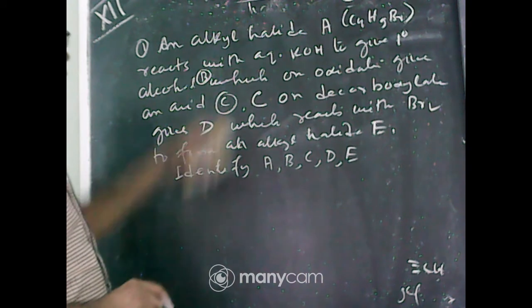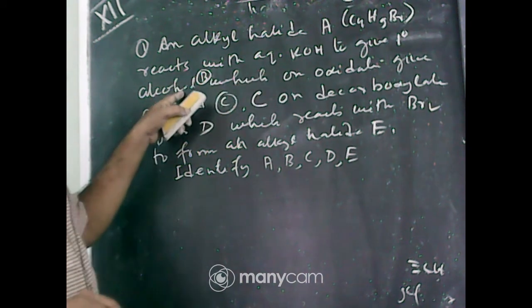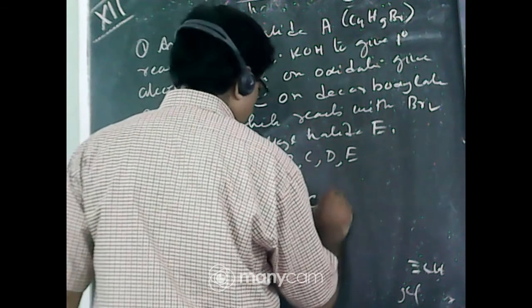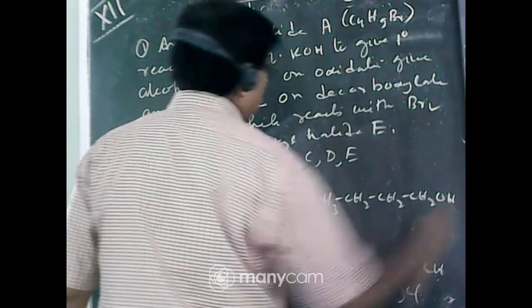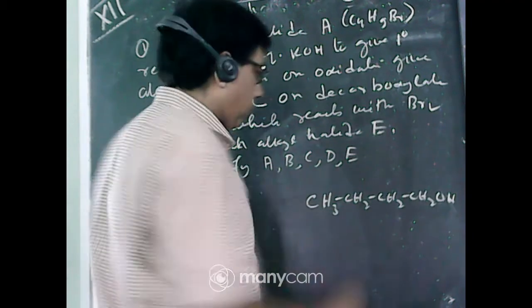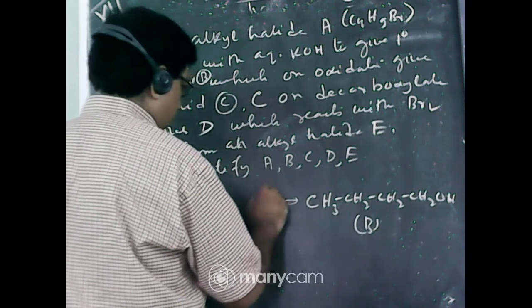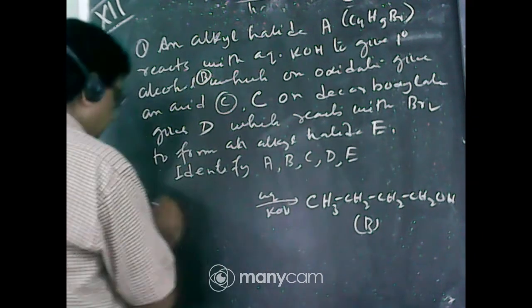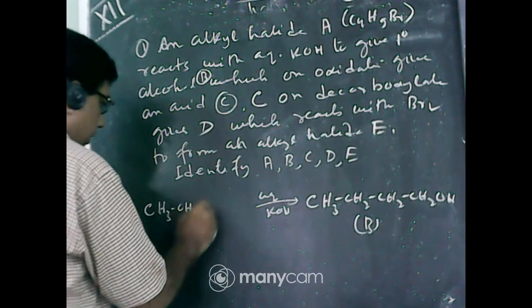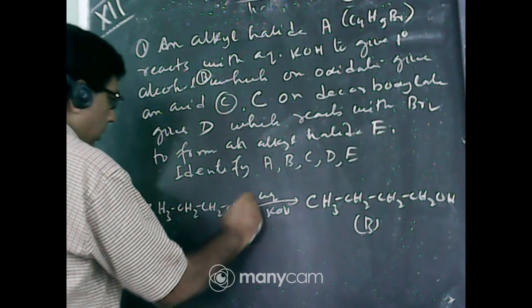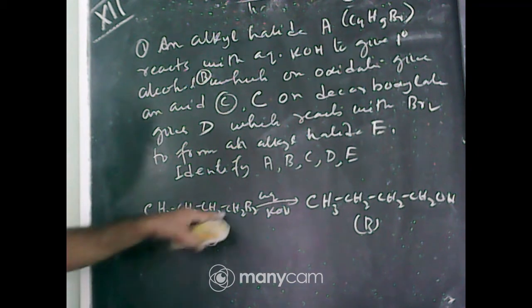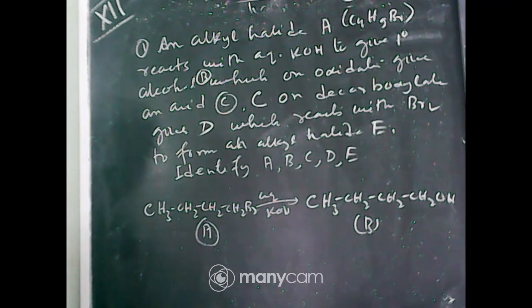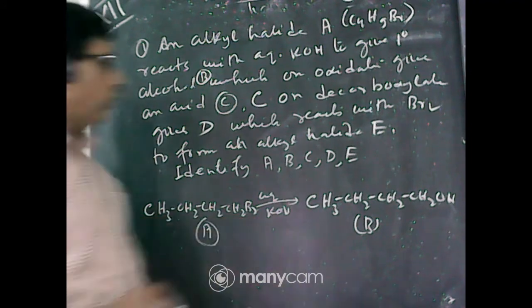C4H9Br reacts with KOH to give a primary alcohol. This is very important: primary alcohol. So a four carbon primary alcohol, the formula will be CH3CH2CH2CH2OH. This will be B, obtained by aqueous KOH from the alkyl halide. So the alkyl halide will be CH3CH2CH2CH2Br, which is 1-bromobutane. Carbons 1, 2, 3, 4, hydrogens 6 plus 3, 9, and Br. So 1-bromobutane reacts with aqueous KOH to form 1-butanol.